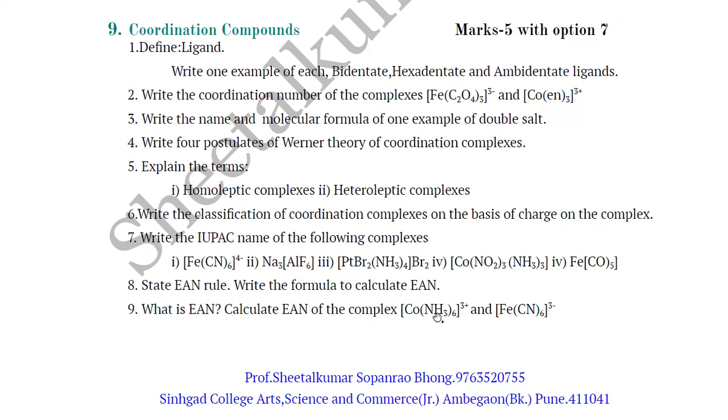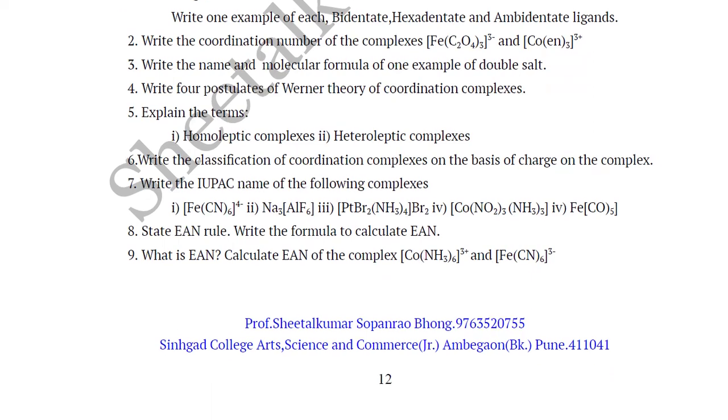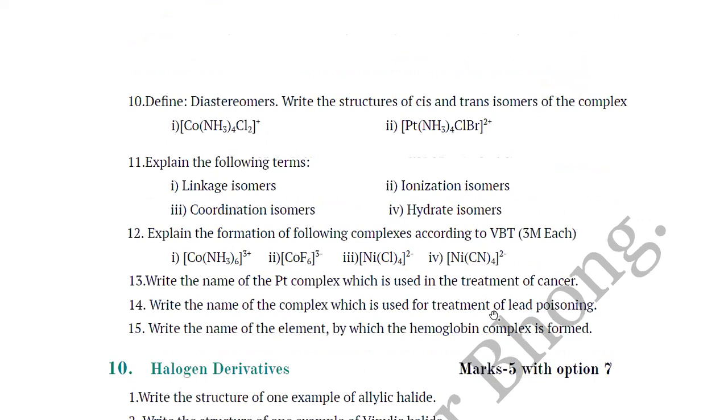Calculate EAN of the complex. 2 complexes are given, for example. So prepare very well. Then question number 10. Define diastereomers. Write the structures of cis and trans isomers of the complex. This question is also asked for the February 2024 paper. Write the structure of cis and trans isomers. One complex they will give, and they will ask write the structures of cis and trans.